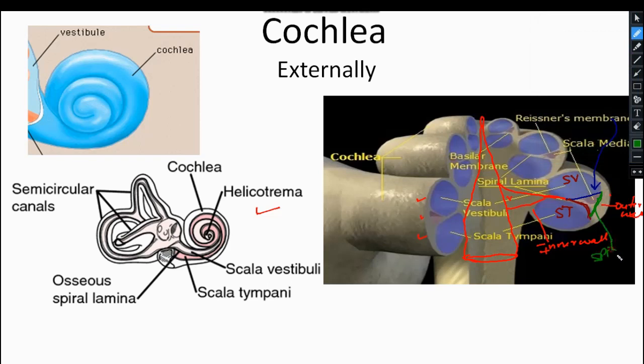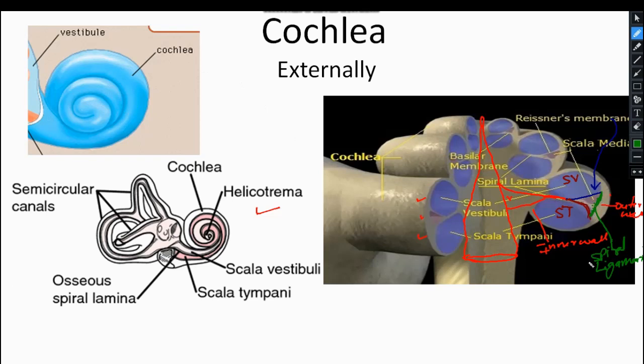Over this spiral ligament there is the stria vascularis.